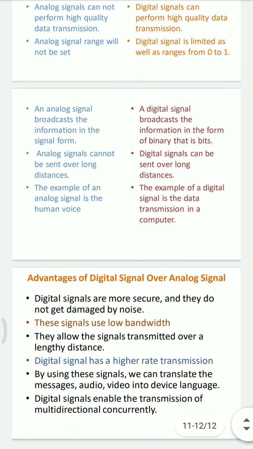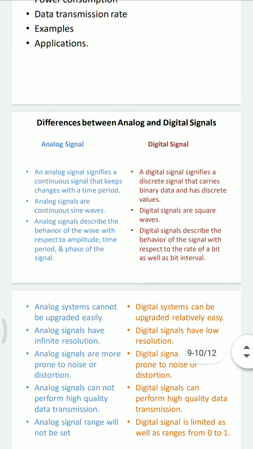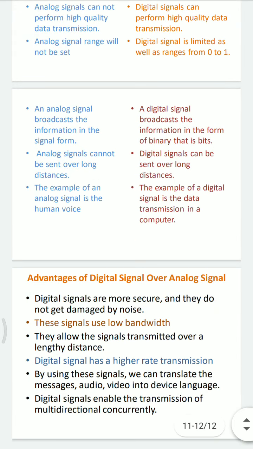Analog signals can't be sent over long distances, but digital signals can be sent over long distances. The example of an analog signal is the human voice in the air. The example of a digital signal is data transmission in a computer. These are various differences between analog and digital signals.